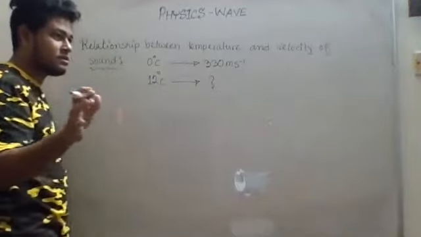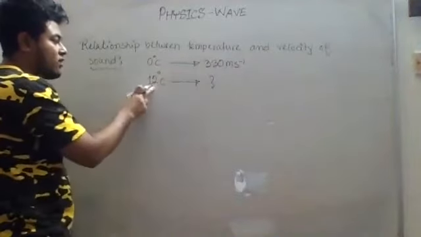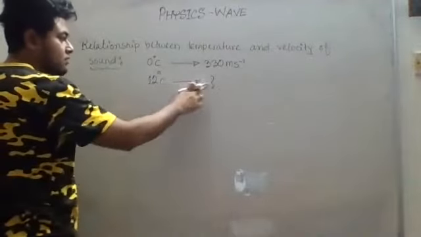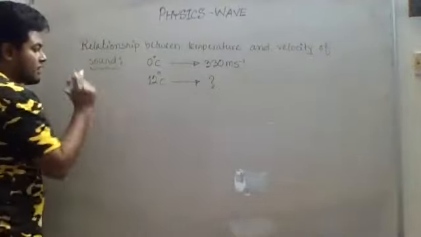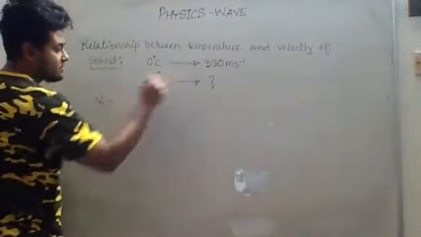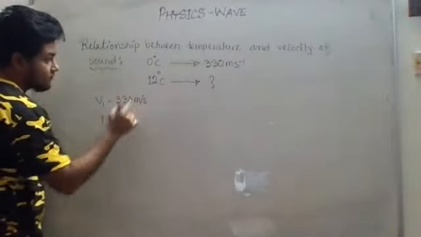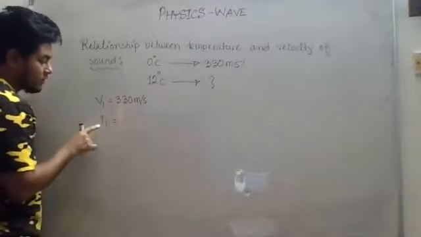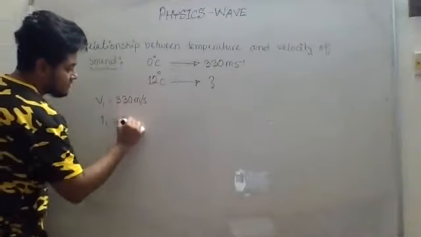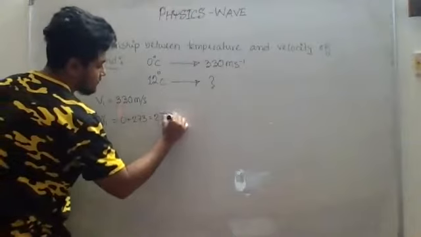Let me clear the question first. At 0 degrees Celsius temperature, this is the velocity. At 12 degrees Celsius, I want to know the velocity. Clear? So from here, at first I can write that, let us say V1 is this, 330 meter per second. And for V1, the temperature will be T1. Now this T1 is in Kelvin, so we must convert this 0 degrees Celsius into 273 Kelvin, right? Yes, 273 Kelvin. Very good.